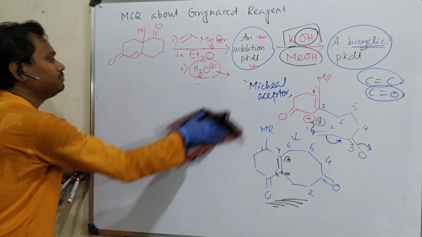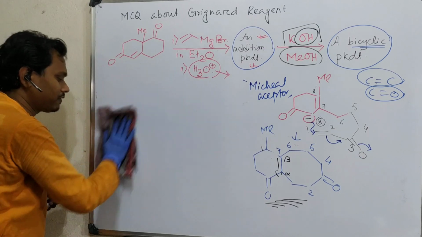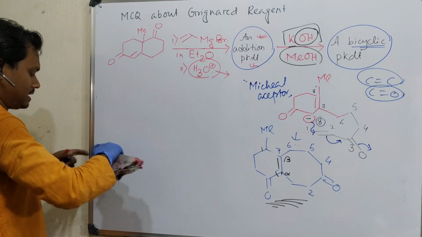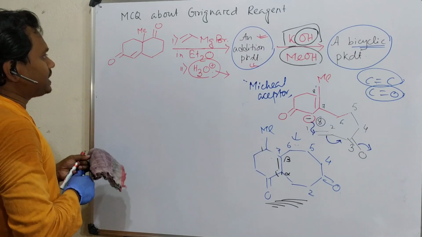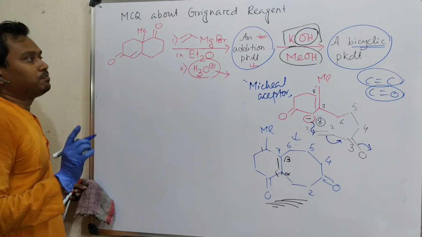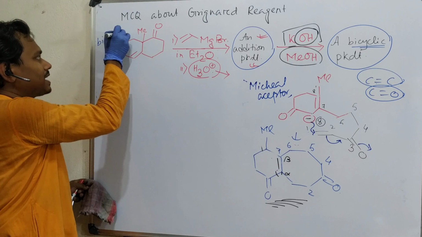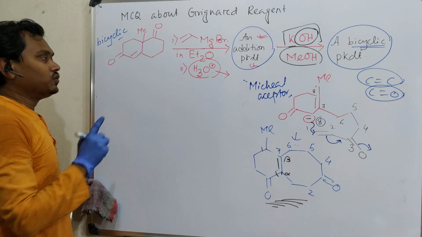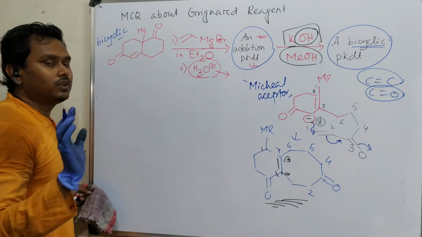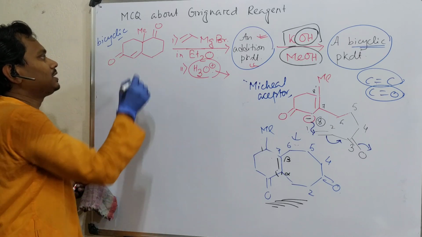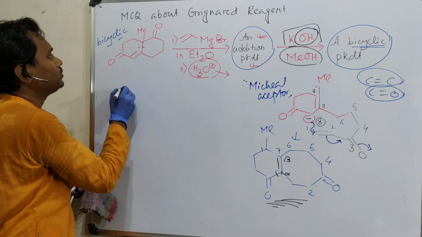What do I mean by bicyclic and monocyclic? If you have any confusion, please clear it. Let's take this molecule. This is a bicyclic compound. What do I mean by that? If you cut this molecule 2 times, then you will get an open chain compound. Let's cut one. Let's cut this thing. So what will we get?